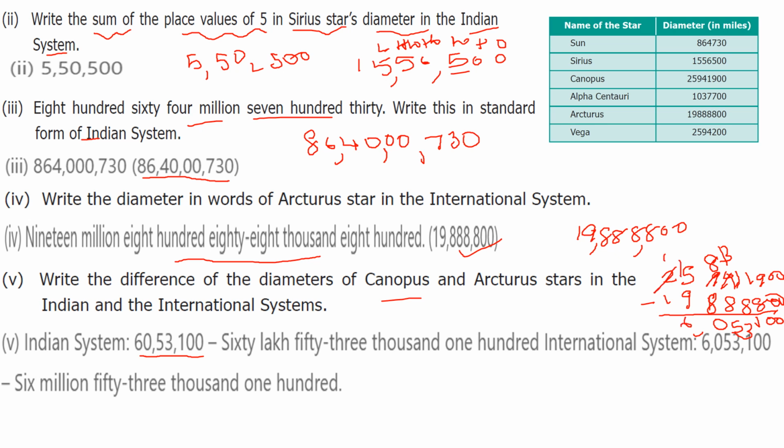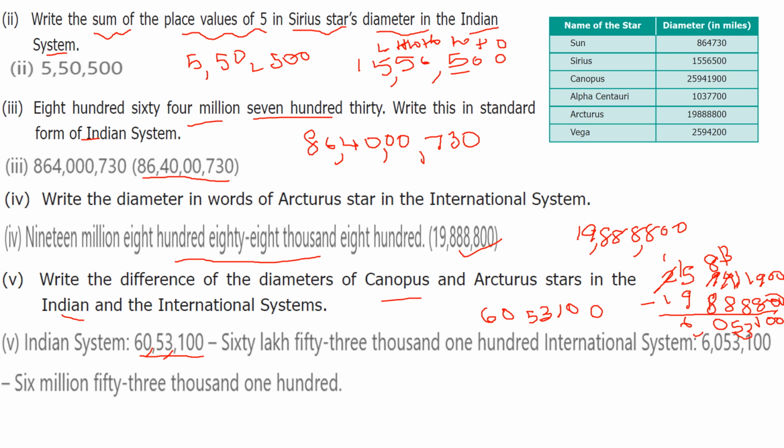So we get it 6, 0, 5, 3, 1, 0, 0. So for this we have to write it in Indian system. Indian system means how will you write? Ones, tens, 100, comma, 1,000, 10,000, comma, lakh, 10 lakh. So 60 lakh, 53,100.